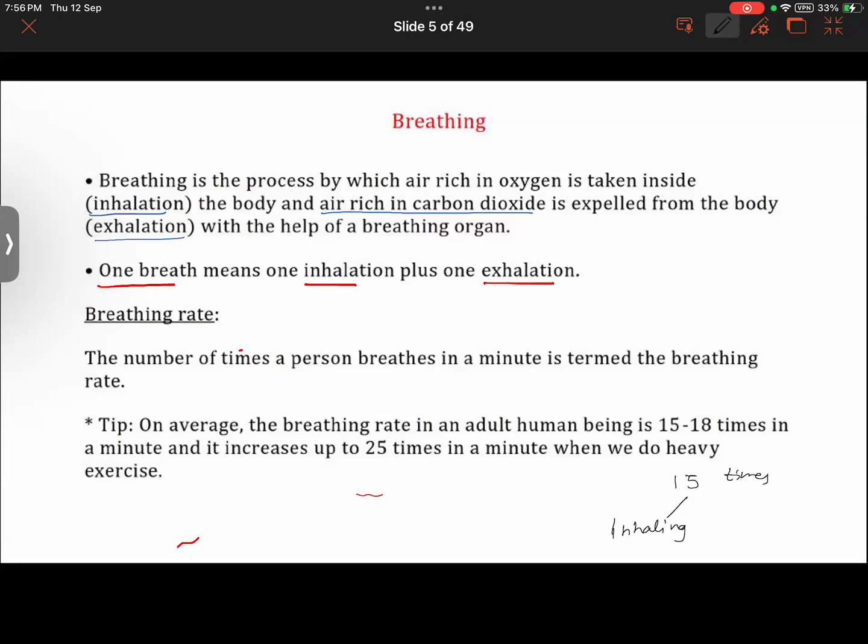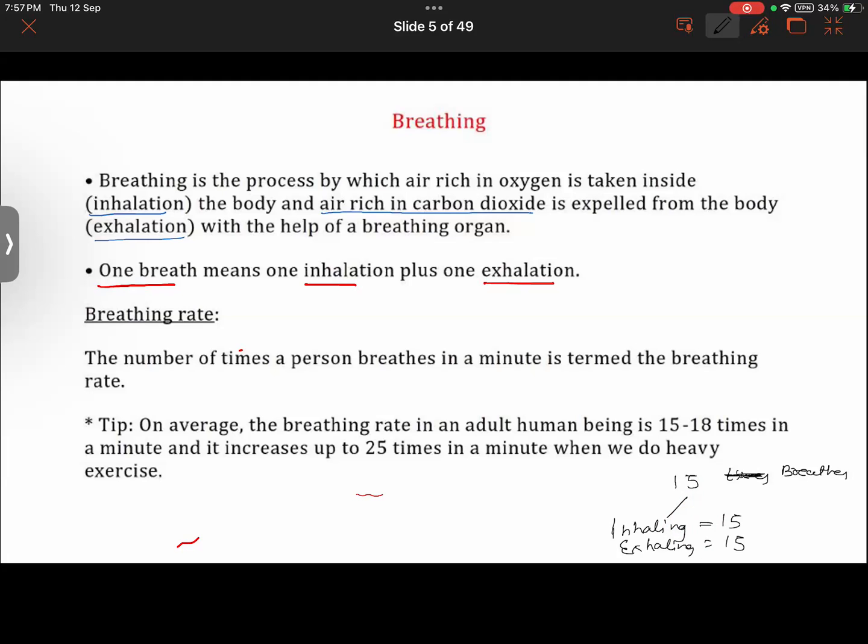Inhaling the air 15 times while exhaling also at the same time, the same number of times, that is 15. Because one breath means one inhalation plus one exhalation. So 15 breaths will mean 15 inhalations, 15 exhalations. You understood this thing or getting confused? Please let me know.